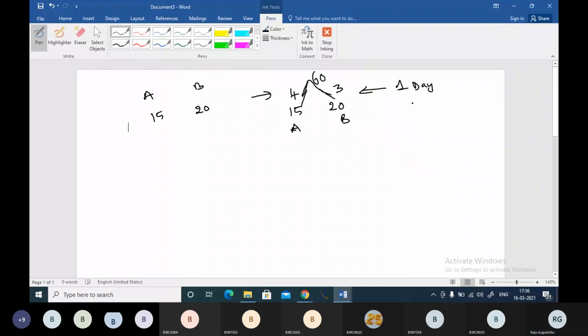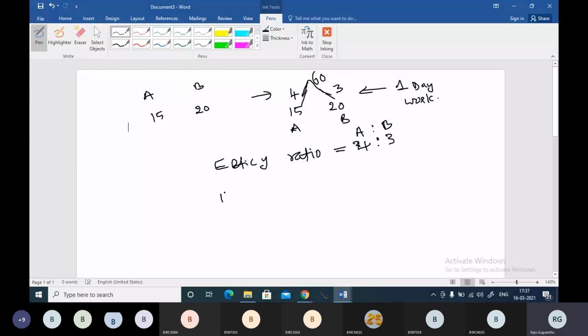1 day work. Clearly from this one you can say efficiency ratio will be 4 is to 3, boss. 4 is to 3. That is A is to B, boss, because A is more efficient and he makes 1 unit extra work than B here. You will have to understand that. So how did we get the efficiency ratio? We just found 1 day's working efficiency by using our LCM method, and this is the efficiency ratio.